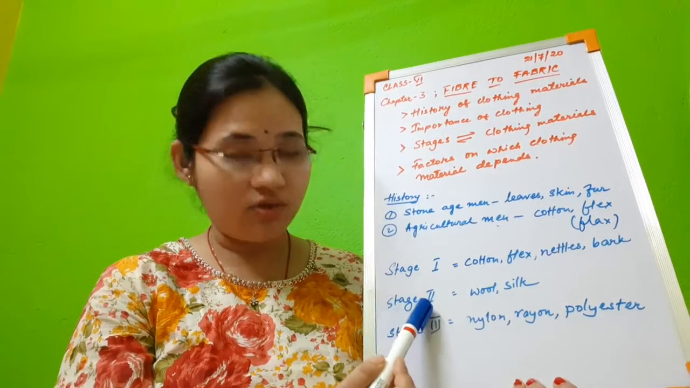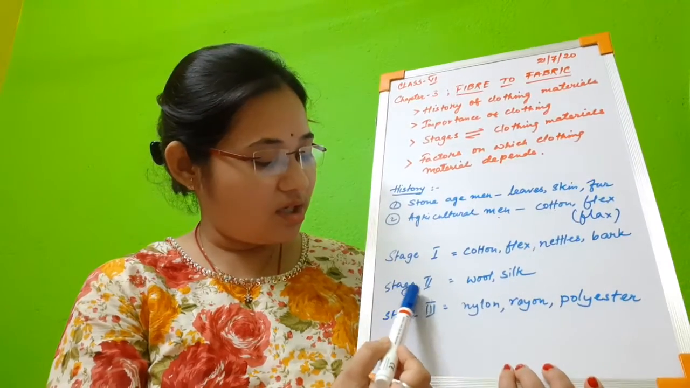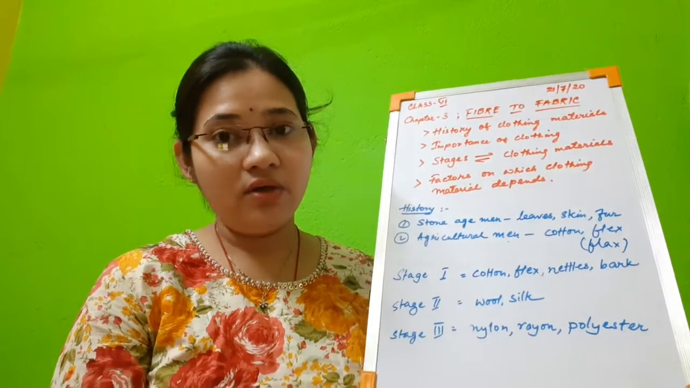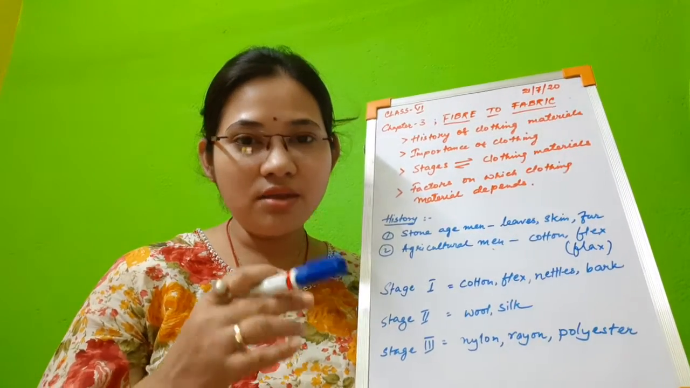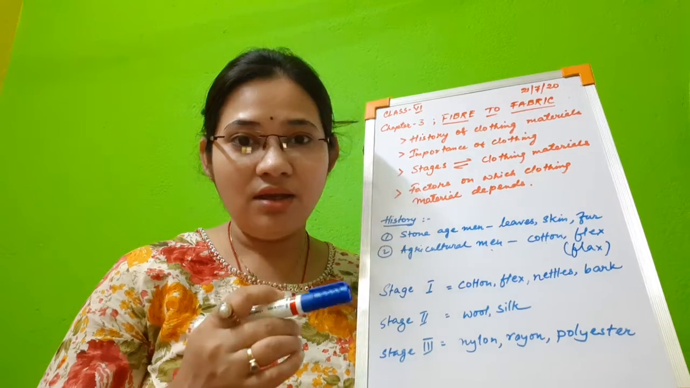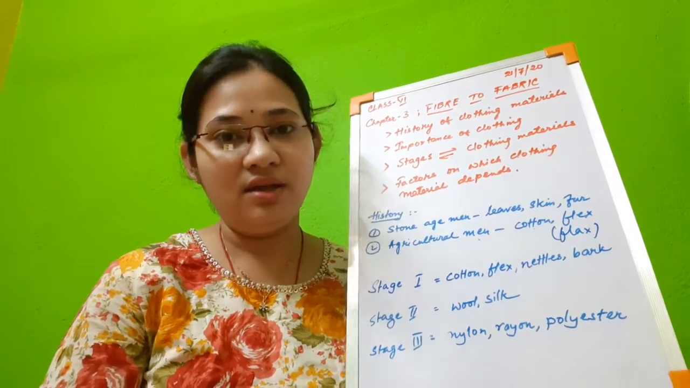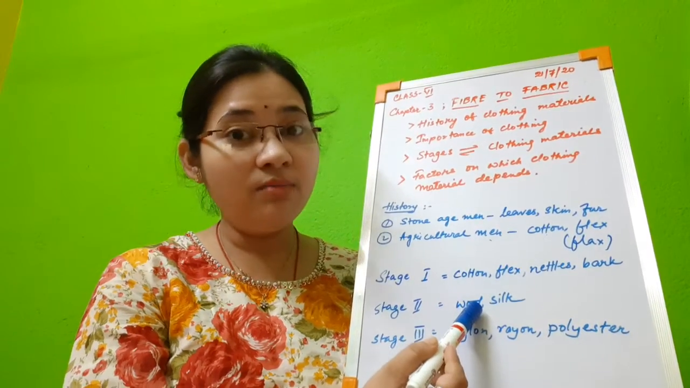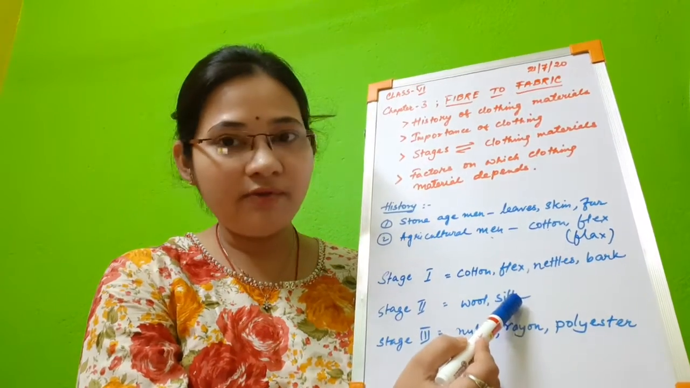After that is stage 2, when more development was there in the phase of clothing. So that is called stage 2. In stage 2, wool and silk were discovered. When you study about wool and silk in class 7, you will see they require some specific technical processes. There is processing of wool, processing of silk. So it is a little bit more smart way of making fiber, animal fiber. So that is stage 2. So plant fiber, animal fiber.